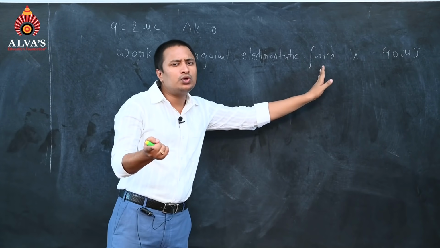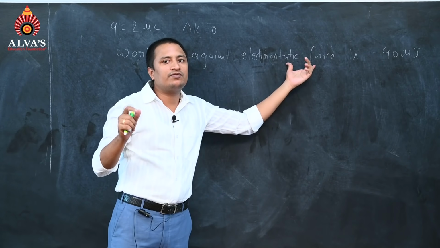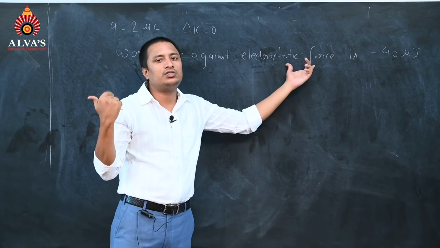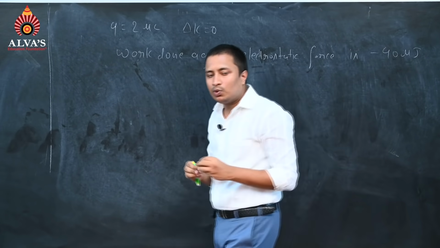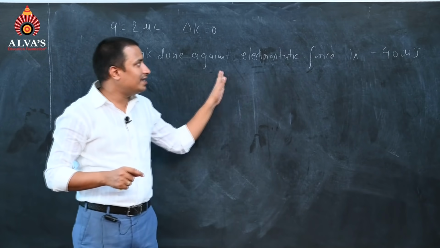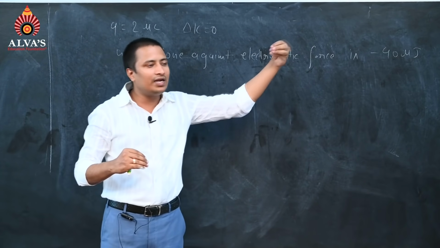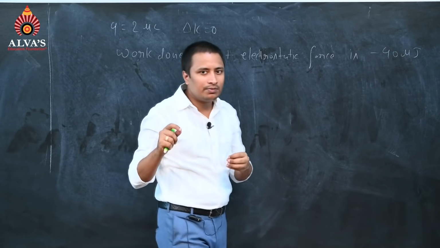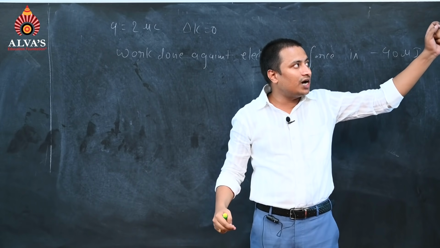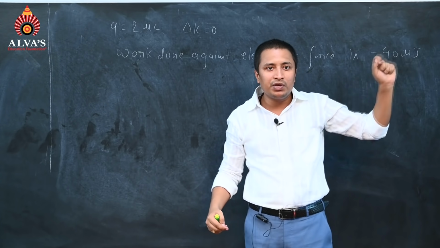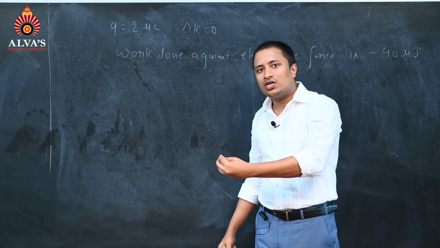Please tell me, who is going to do the work against electrostatic force? Against electrostatic force, the electric field is not the one doing it. Please remember what I said. Work done against electrostatic force: what is that electrostatic force? It is the electric field, and we have to do that external work. Remember there was a source charge applying an electric field. This charge is going to come from infinity to point P, where we have to apply the force. Work done by external agent.